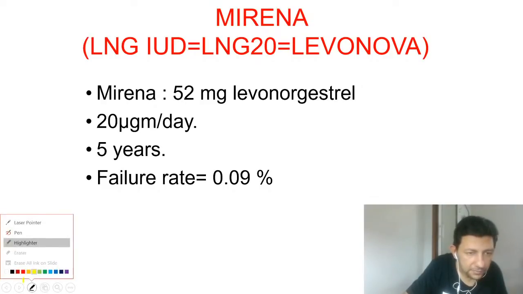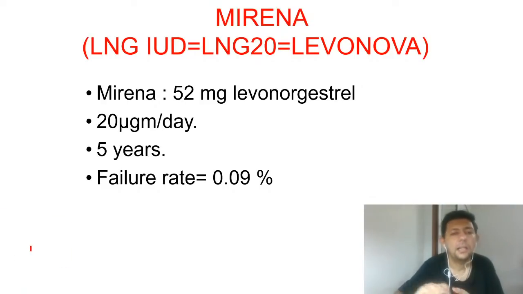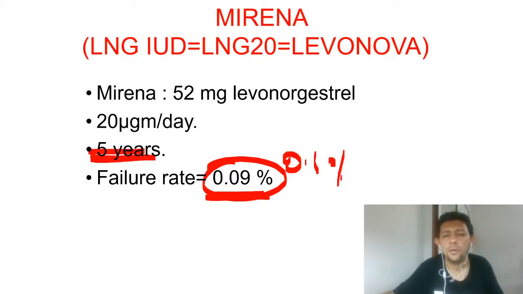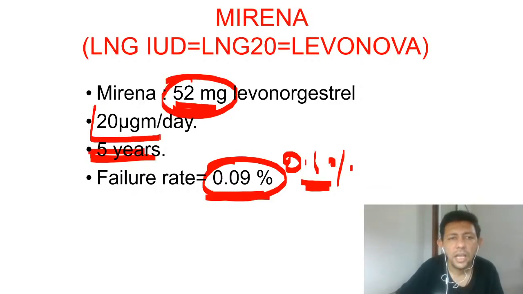It is valid for 5 years, and the failure rate, please remember, is only 0.09 to maximum 0.1%. Also, if you remember 0.1, that is absolutely fine. So Mirena totally is 52 milligrams of LNG and 20 microgram per day is released into the cavity. Is it understood by all of you?